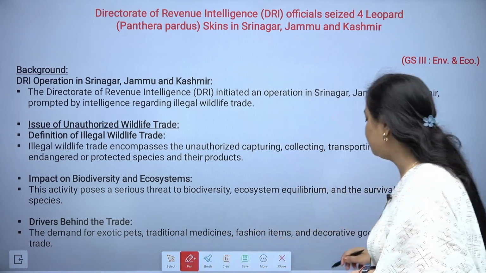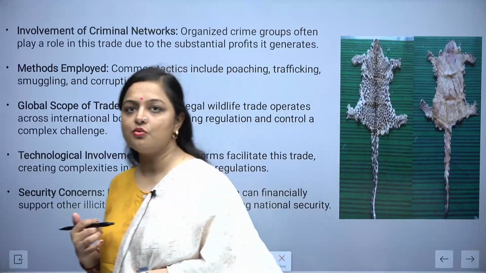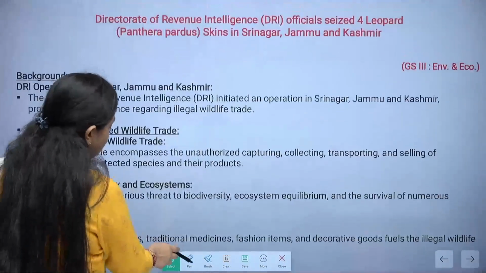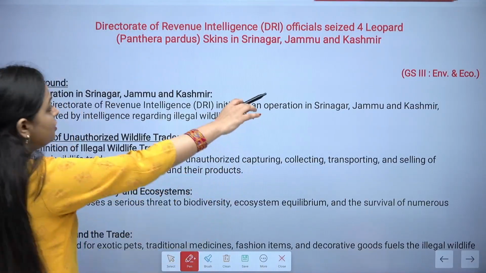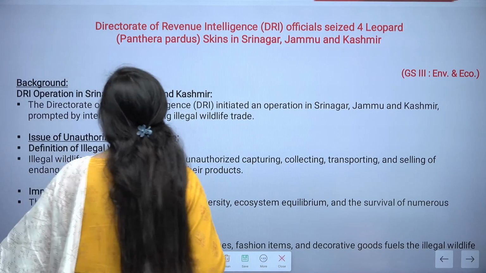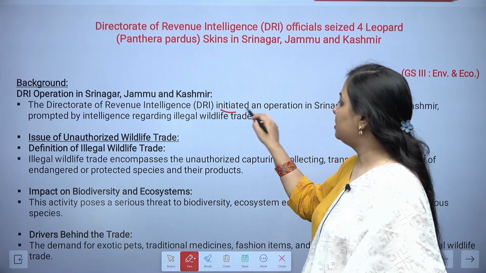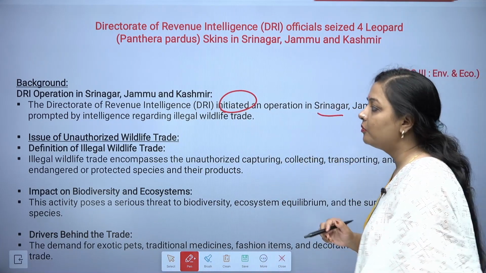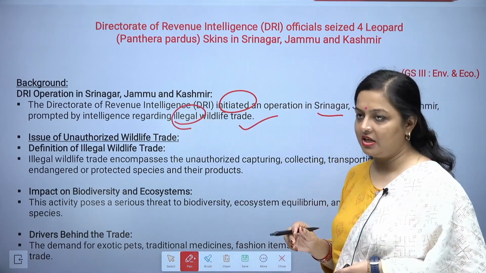Here you can see these are just an example. There are 2 only. The skins they have basically seized from there, not discovered, that is a wrong word. Here it comes under GS3 environment. So the DRI operation over there in Srinagar: DRI had initiated an operation in Srinagar prompted by intelligence regarding illegal wildlife trade.